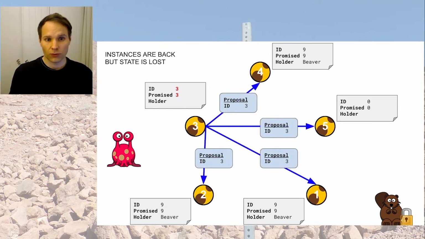But first it has to go through the proposal stage, like all the instances. So instance number 3 sends out proposals. How about a new round number? What about ID 3? Can everyone agree?